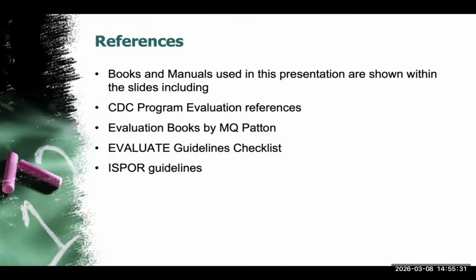This lecture draws from several key references in program evaluation. Some foundational authors include Michael Scriven and Michael Quinn Patton, both pioneers in evaluation science. The lecture also references evaluation frameworks used by organizations such as the CDC, as well as practical evaluation guidelines such as the Evaluate checklist. The goal today is not to memorize authors, but to understand the logic and structure behind evaluation.